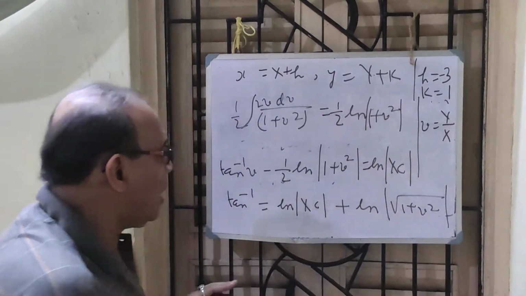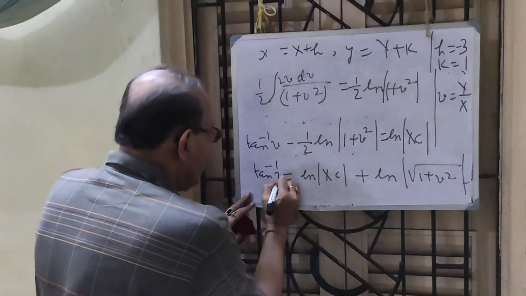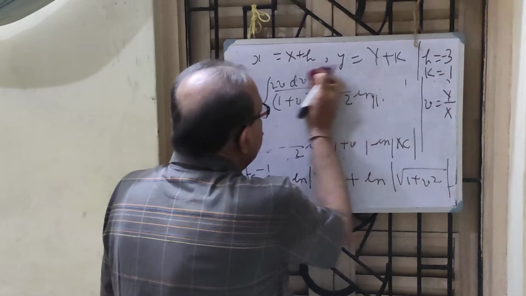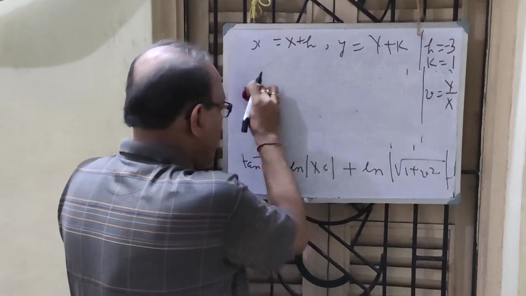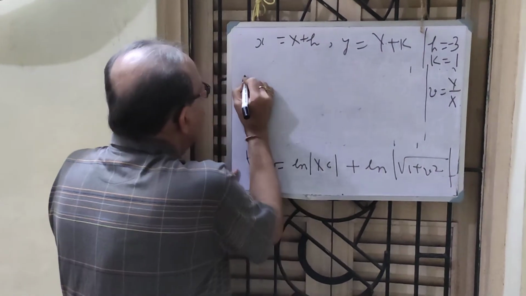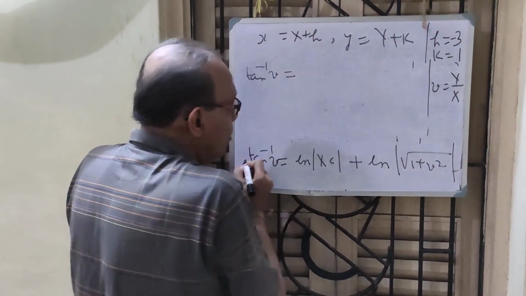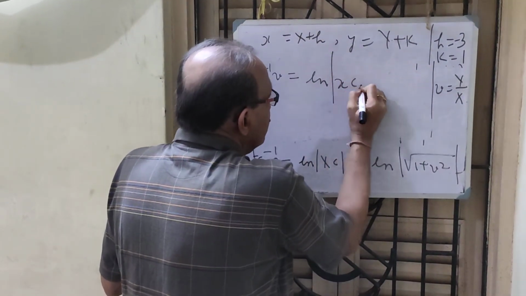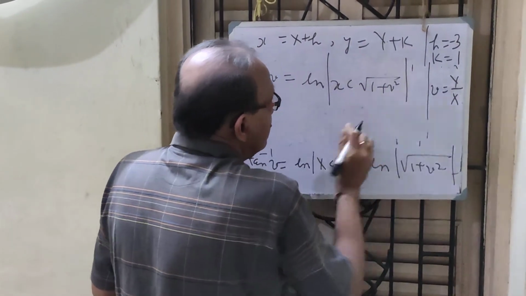Applying the logarithmic theorem, again I have to write b here. I can rub everything and not write anything now here. I at once get tan inverse b is simply equal to ln x c root of 1 plus b square.